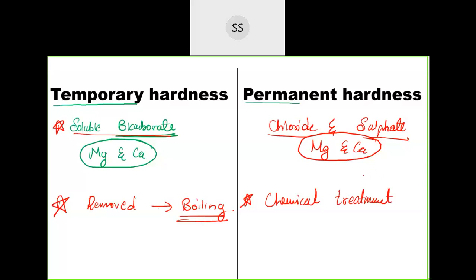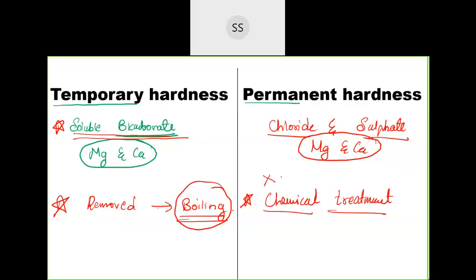Okay, just by filtration if you are able to remove it. So that is called chemical treatment. Okay, so this is about the types of hardness of water, temporary and permanent. I told you temporary is because of bicarbonate, permanent is because of chlorides and sulfates. Temporary hardness can be removed easily just by the boiling method, and permanent hardness cannot be removed